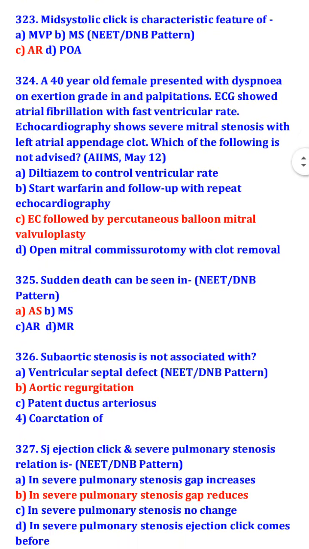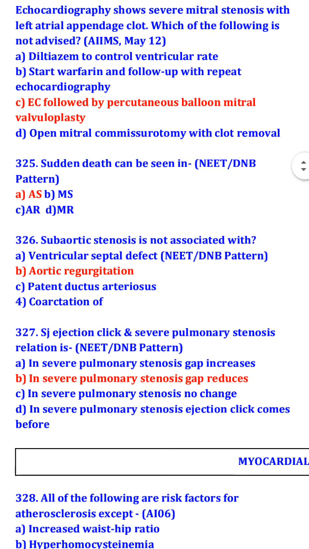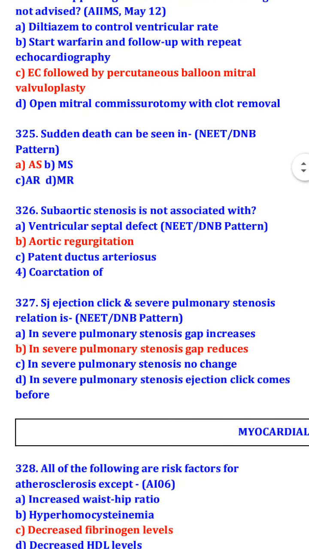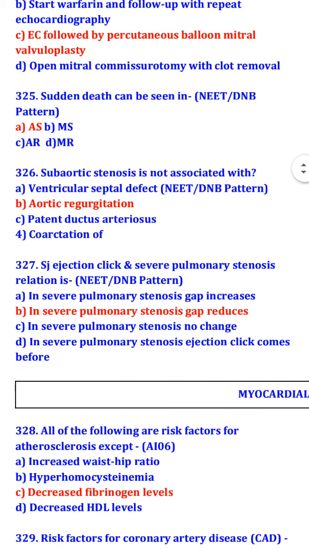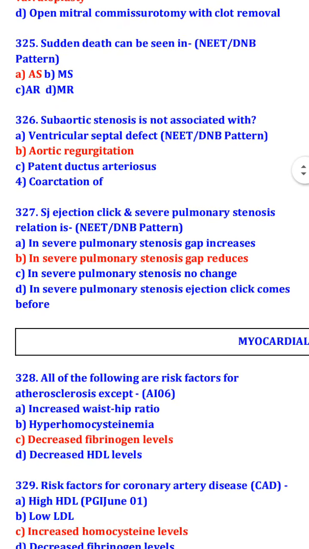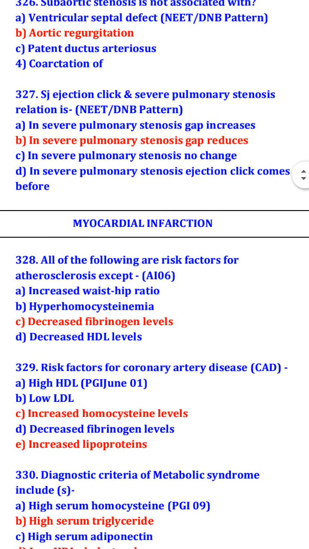Sudden death can be seen in aortic stenosis. Subaortic stenosis is not associated with aortic regurgitation. S1 ejection click relation in severe pulmonary stenosis: in severe pulmonary stenosis the gap reduces. Now myocardial infarction: all of the following are risk factors for atherosclerosis except decreased fibrinogen levels.